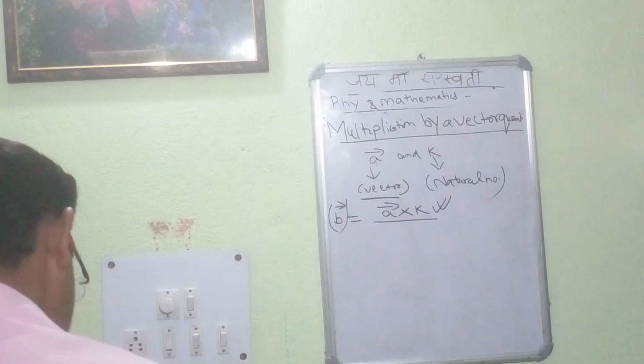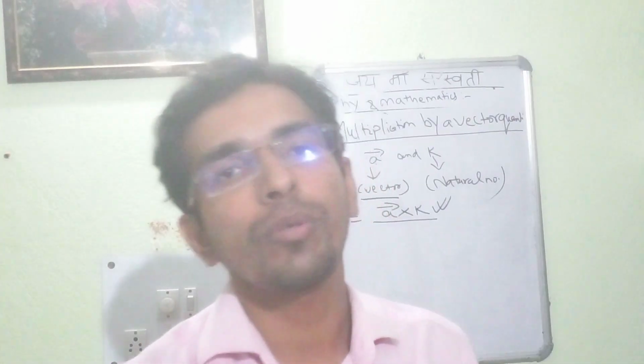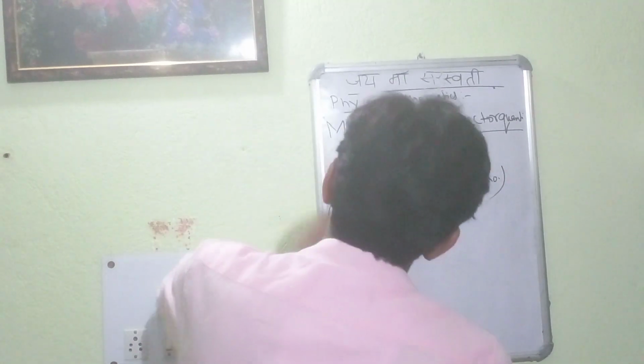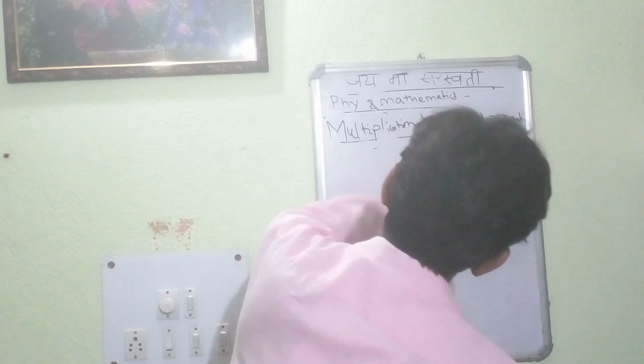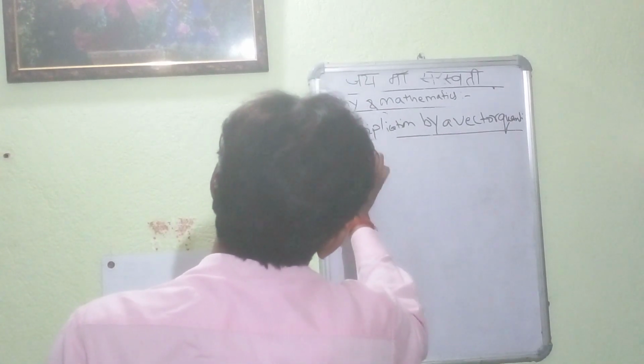Now we will be switching over to the cross product and the dot product. We will be switching over to the cross product and the dot product of a particular vector. First and foremost, we will be covering the dot product.